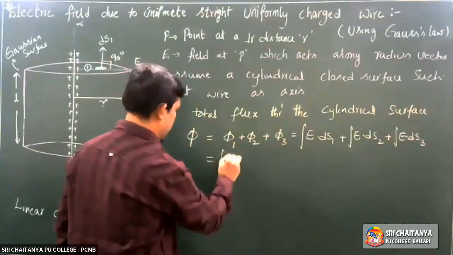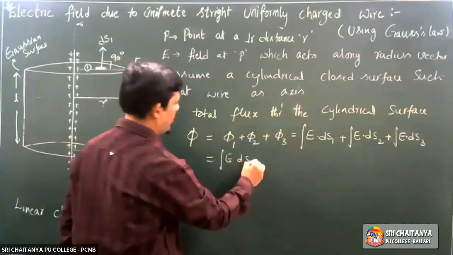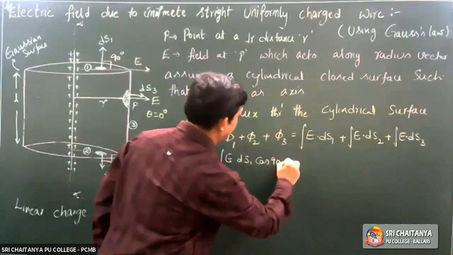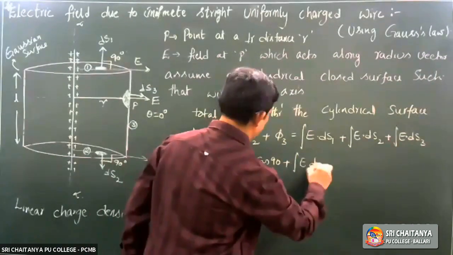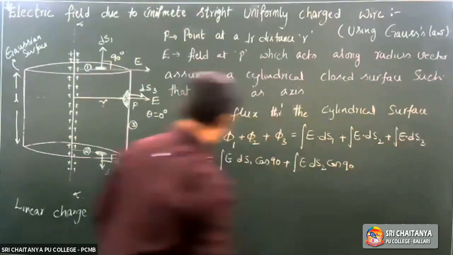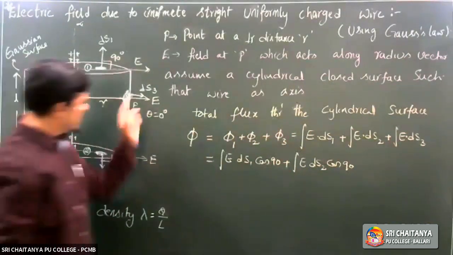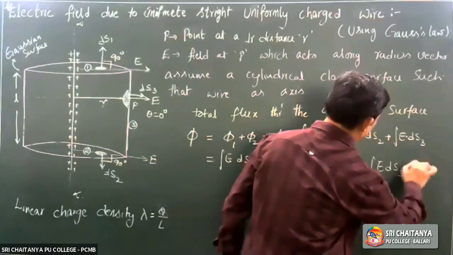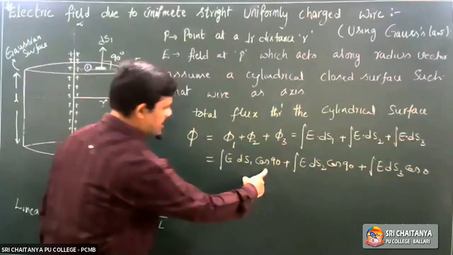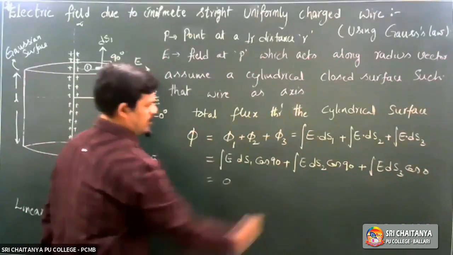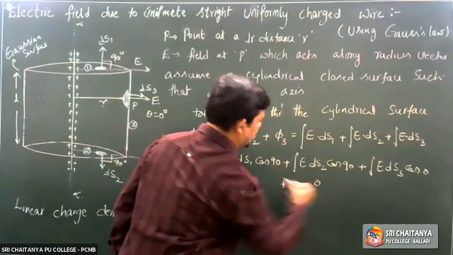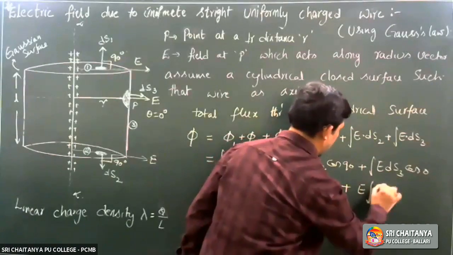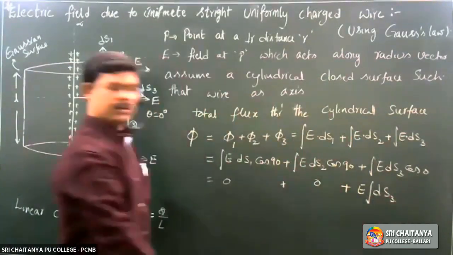Integral E dot ds1 is E ds1. What is the angle? 90. Cos 90. Second surface, integral E ds2 cos 90. Third surface, E ds3 cos 0. Cos 90 becomes 0. Cos 90 becomes 0. Cos 0 is 1. So what do you get? E integral of ds3. Right?